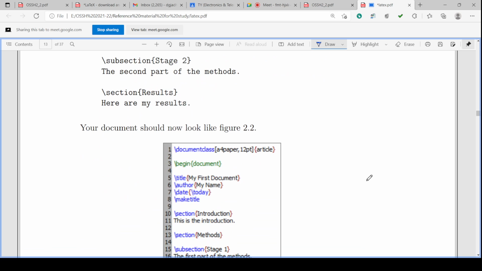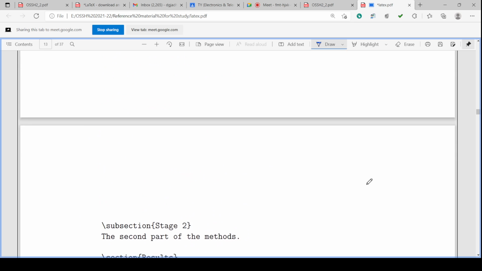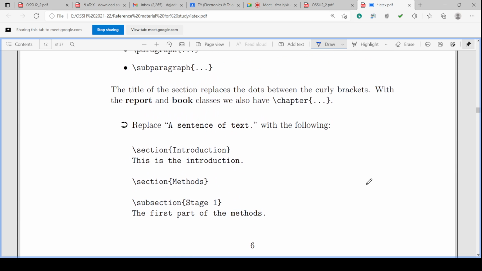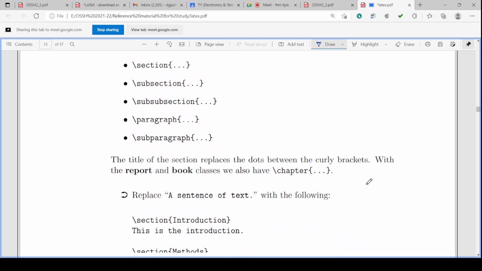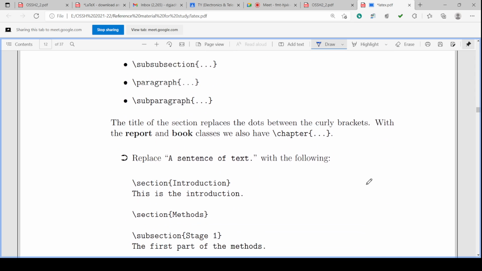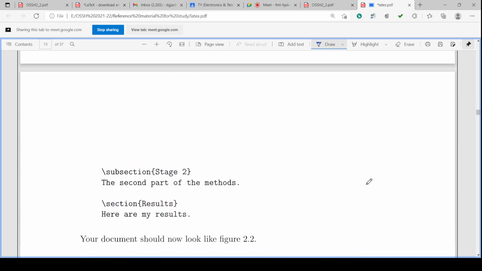Then in \subsection there will maybe be stage 2, the second part of the method, or \section results. Okay, here are my results. You can write the plain section. So these are the various types of the section commands: section, subsection, subsubsection, paragraph, subparagraph, and so on.